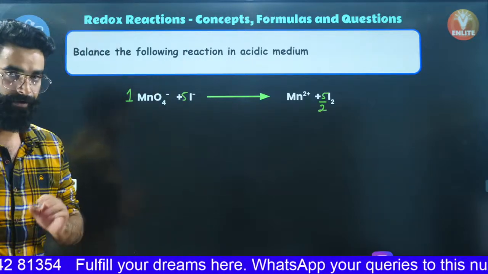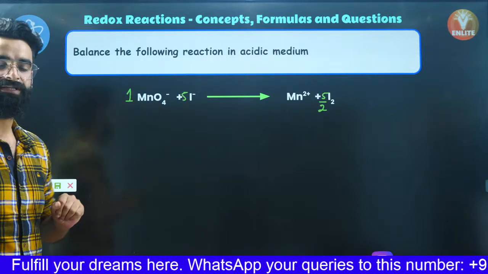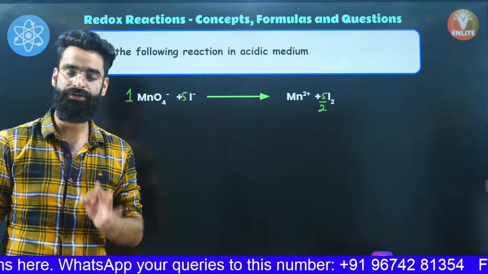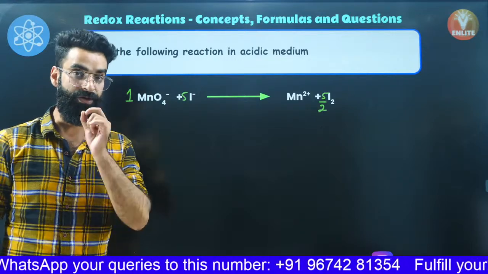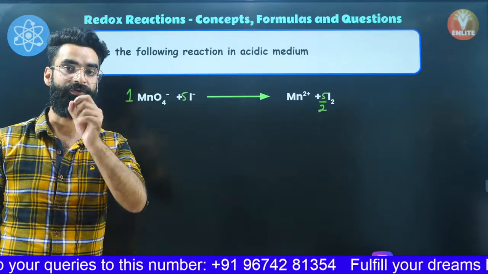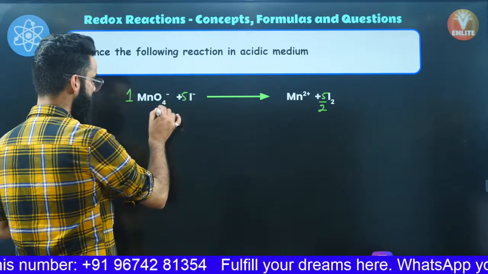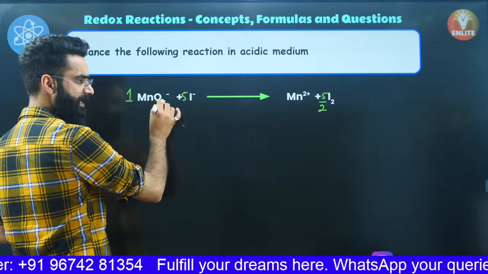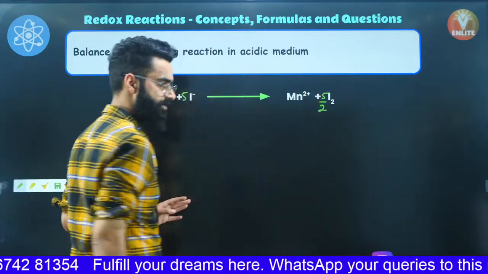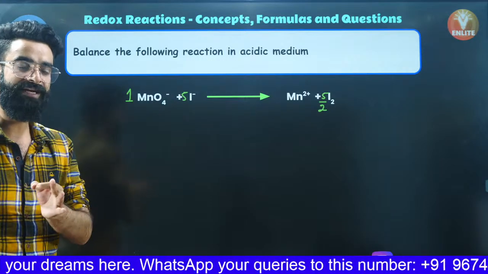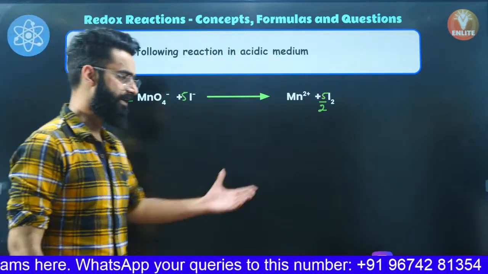I balanced all the atoms except hydrogen and oxygen, right? I did that. Now after that, since the reaction is taking place in the acidic medium, after balancing all the atoms except hydrogen and oxygen in the acidic medium, we balance oxygen with the help of water. How do we do that? See, we have got 4 oxygen atoms on left hand side. On right hand side there is no oxygen. In order to balance oxygen, we add water molecules on that side which is oxygen deficient. Which side is oxygen deficient?